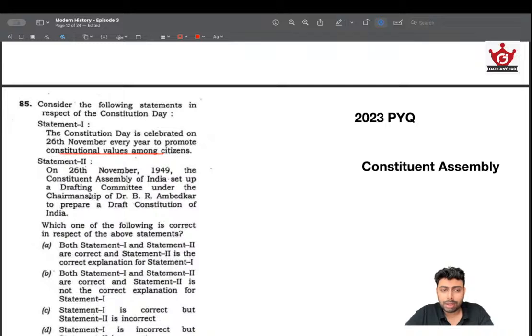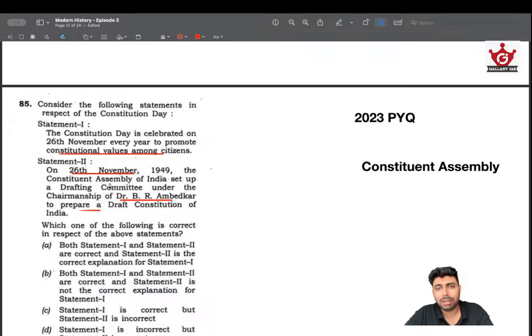Yes, the Constituent Assembly set up a drafting committee to make the constitution under the chairmanship of Dr. B.R. Ambedkar. That part is true. But did it happen on 1949 November 26? What happened on 1949 November 26? Just remember that on 1950 January 26 we became a republic, meaning that we enacted the Indian Constitution and India became a proper republic. And look at the timeline. From 1950 January 26, just 2 months. And in these 2 months, can they set up a Constituent Assembly and have a proper constitution by that time?